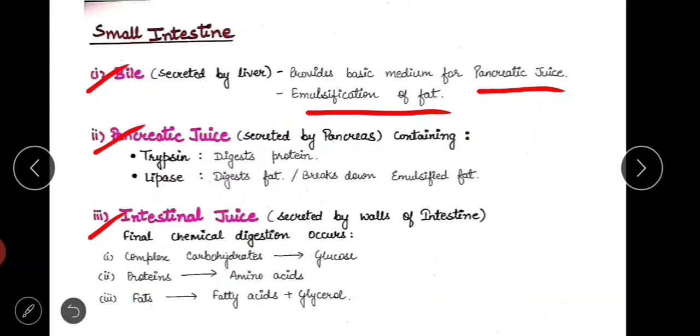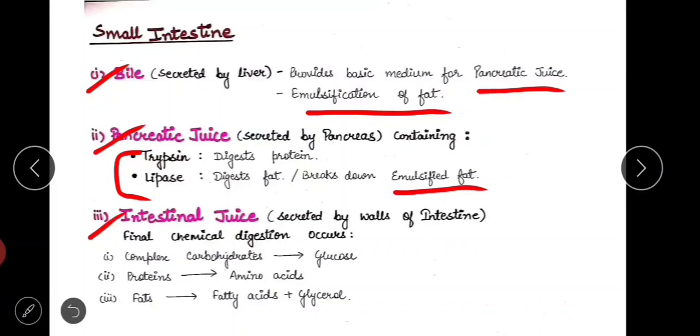Then the pancreatic juice, which is secreted by the pancreas, has two enzymes, trypsin and lipase. Trypsin helps in digestion of protein and lipase helps in digestion of fat. Basically, it breaks down the emulsified fat. The fat which is emulsified by the bile is acted upon by the pancreatic lipase. After the action of pancreatic juice, intestinal juice acts on the food, and here final chemical digestion occurs.